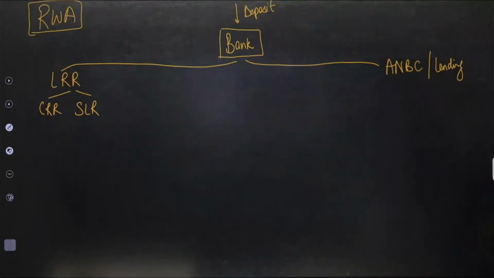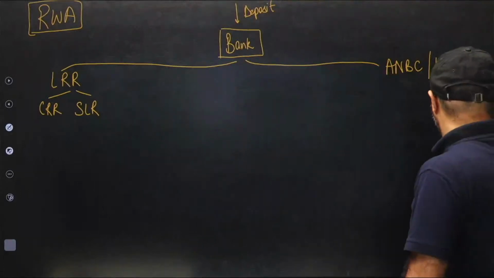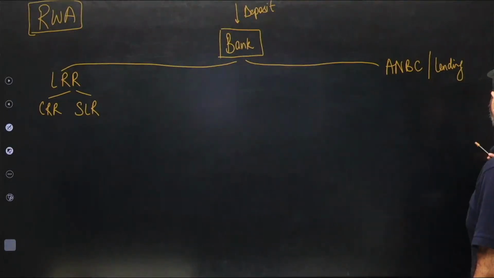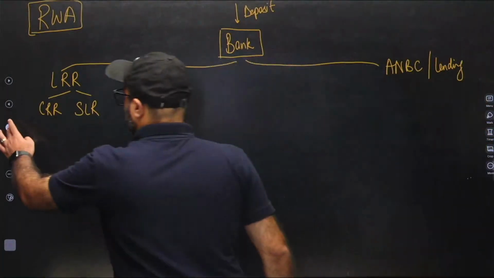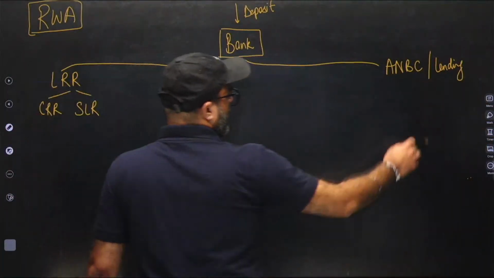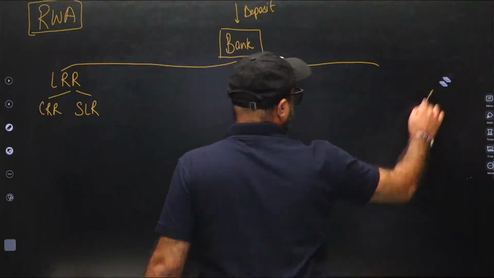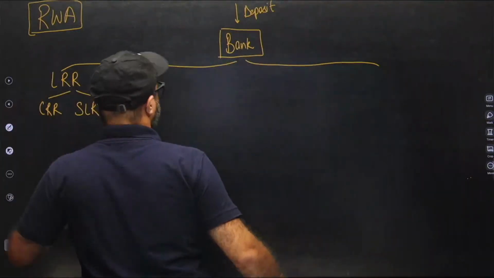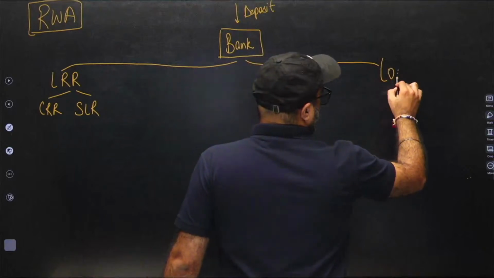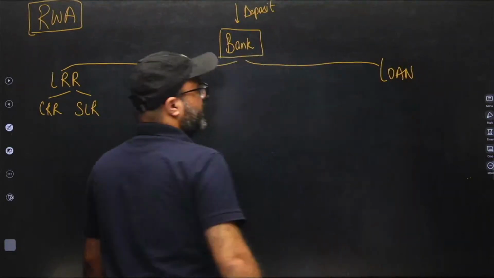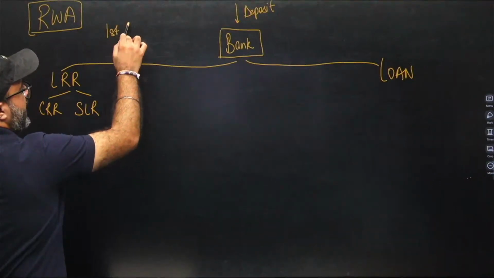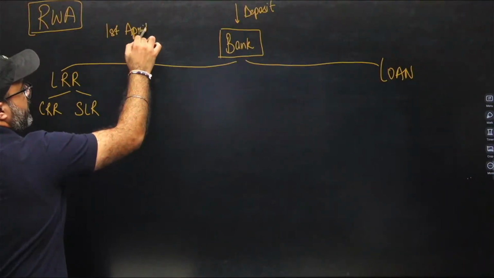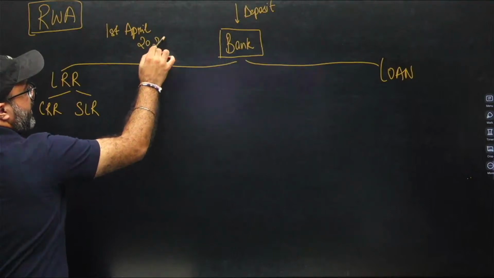Now, let's suppose the bank is lending the amount, and the bank is going to lend loans in different areas. Let's suppose I'm making a chart for the date 1st April 2025.